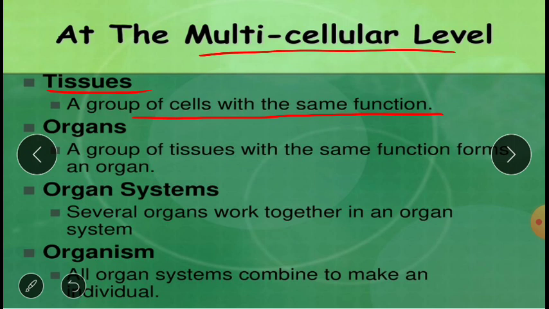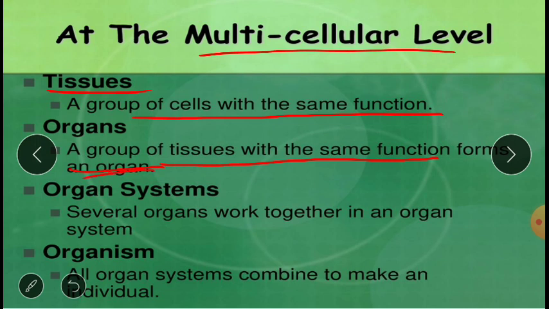Now when these tissues are formed, a group of tissues will have the same function and they will form the organ. Like I will take an example, your cardiac cells are nothing but the cells of your heart. So these are going to be making the tissues, that is cardiac tissues. Cardiac tissues having the same function will make an organ, that is your heart, a blood pumping organ. A common function of all the tissues of the heart is going to be pumping of the blood. So that is going to be forming an organ.